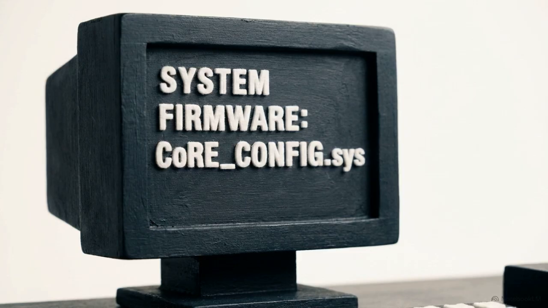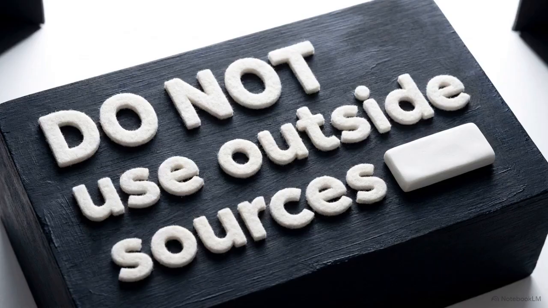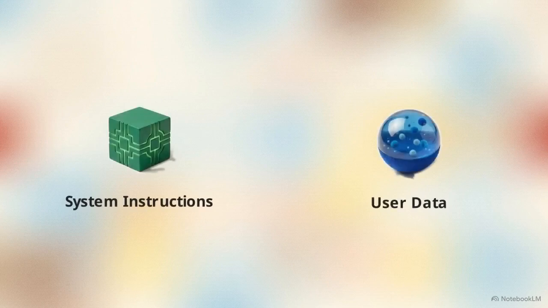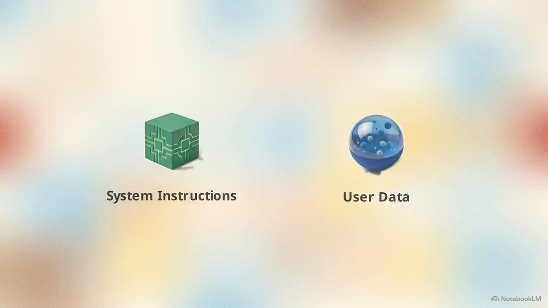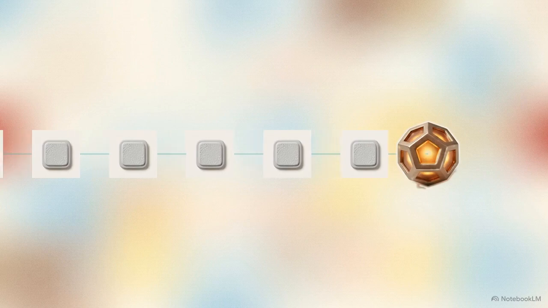It sets the operating parameters, telling the model who it is, what it should do, and what constraints it must follow. Here, the sacred wall disappears. The system prompt is not compiled separately from the user's message. Everything is flattened into a single stream of text tokens, and every token is processed identically.